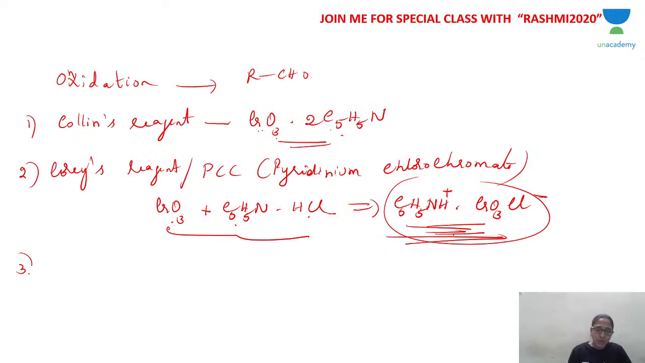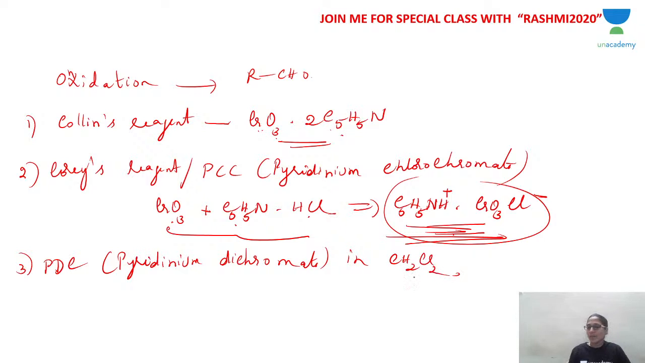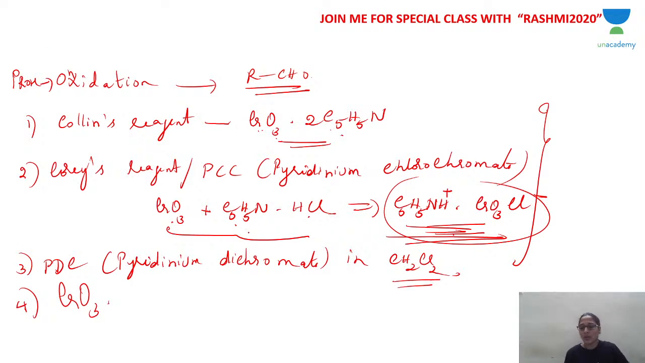Instead of that, you can also use PDC. What is PDC? Pyridinium dichromate in an anhydrous medium like CH2Cl2 can also be used as an oxidizing agent. All these oxidizing agents will stop the oxidation of primary alcohol at the aldehydic level. Simple CrO3 can also be used.